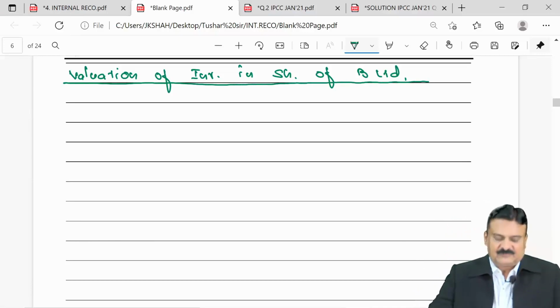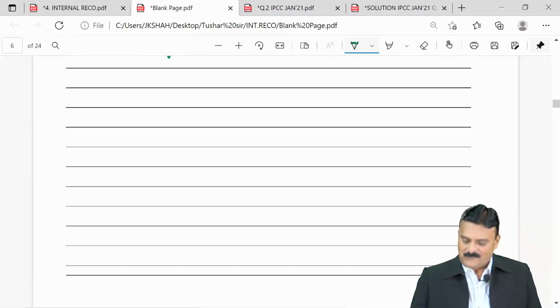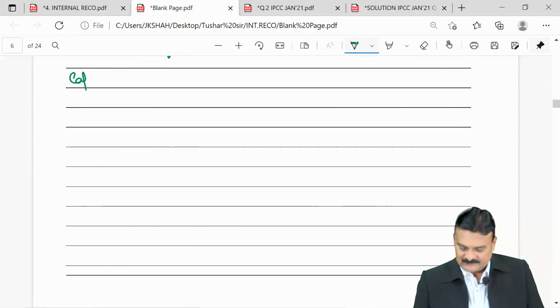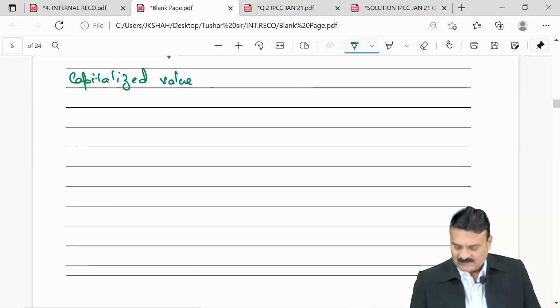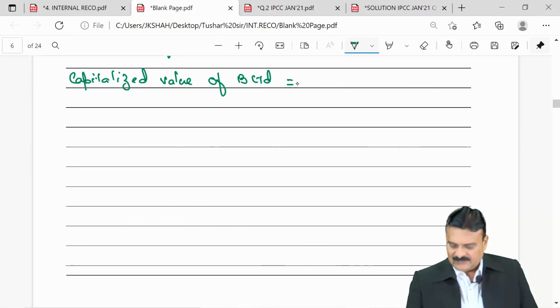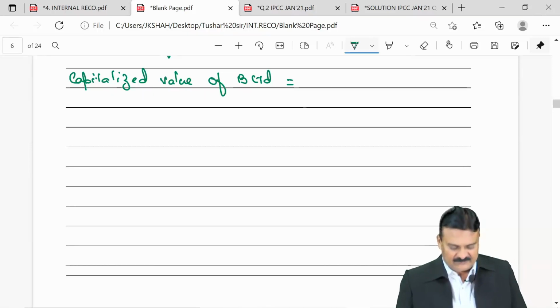Come on, first we find the capitalized value of B Limited company itself. Net profit is how much? Net profit is 5 lakhs. And they are to be capitalized at what rate?